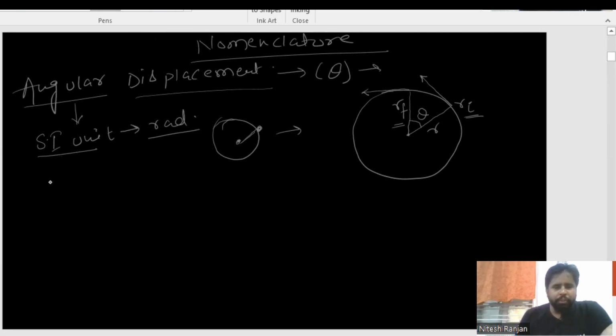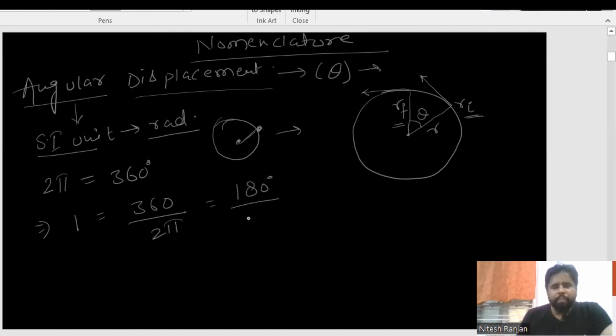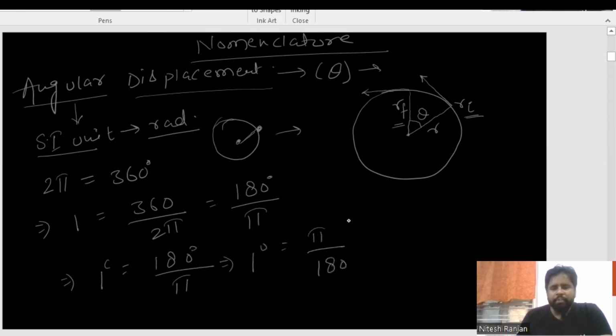You all know that 2 pi radian is equal to 360 degree. Fine. So 1 radian will be equal to how much? 360 by 2 pi. Great. So that becomes 180 degree by pi. So 1 radian is equal to 180 degree by pi. Now, if I am talking about degree, then 1 degree will be how much? Pi by 180 radian.